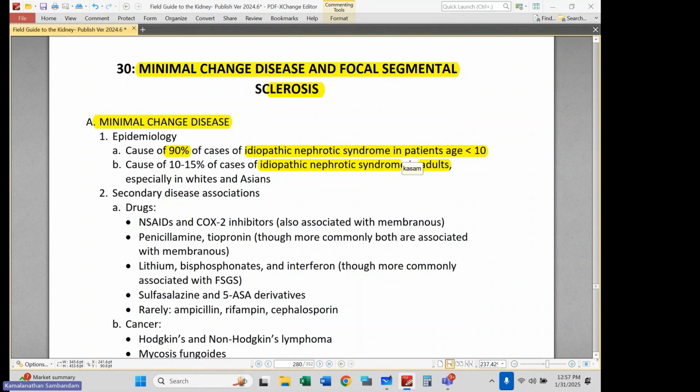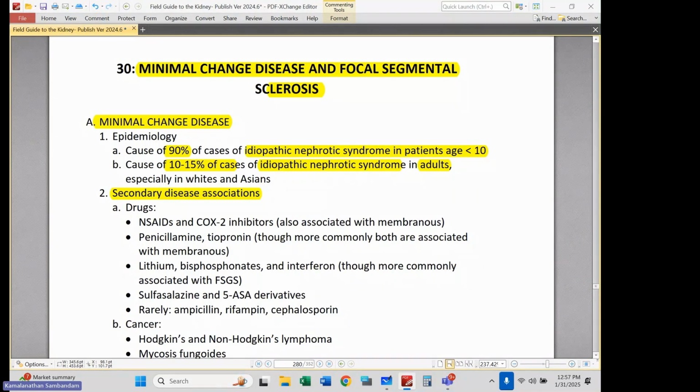But we see minimal change in adults. I mean, that's all I see. I don't see kid minimal change disease. And that can happen in about 10 to 15% of these patients that have no discernible cause of their nephrotic syndrome in an adult. Now, if I have an individual who is Black, the most common diagnosis is FSGS. In non-Black populations, the likelihood of membranous is still more common than minimal change disease, but minimal change disease is another distinct possibility.